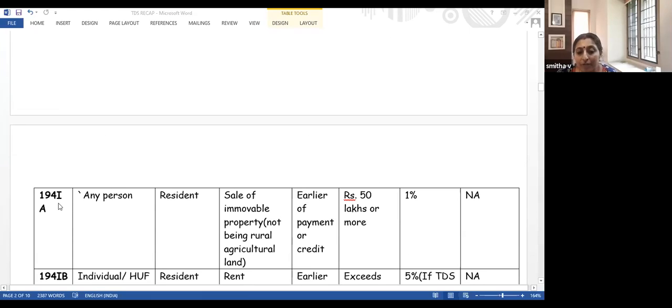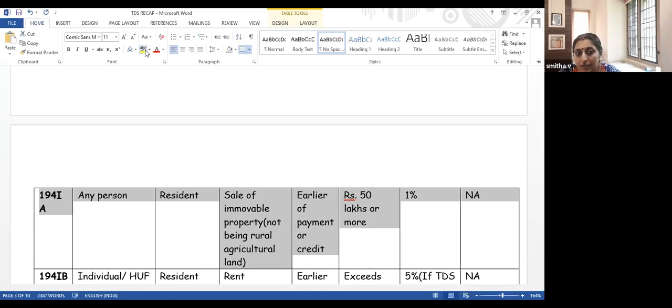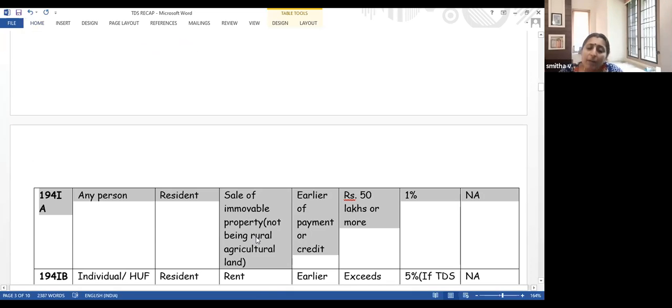Yes, 194IA. 194IA is the section. Any person who is the payer, any person who is the payee, resident. So you are giving payment to a resident. It is a sale of immovable property, but it's not a rural agricultural land. We know that rural agricultural land is not a capital asset, so there is no capital gain. So there is no need for tax deduction.